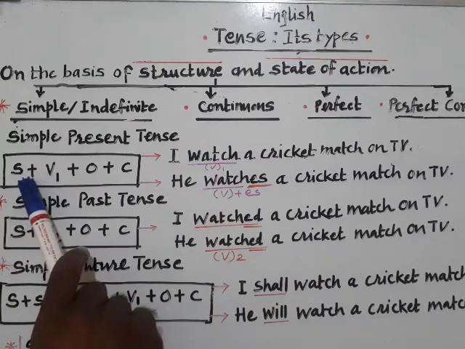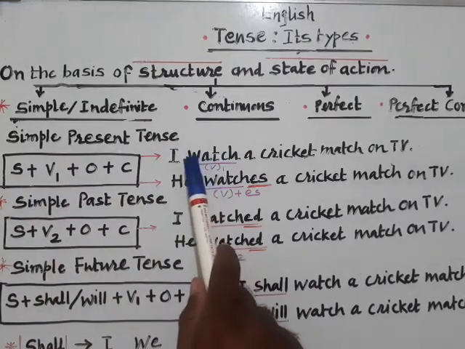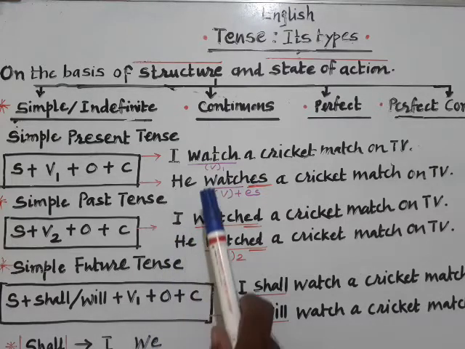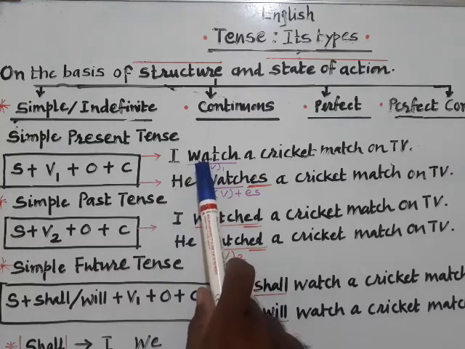Now based on this structure, let us take this example. I watch a cricket match on TV. Here the subject is I and the action verb is watch, which is in the basic or original form or present form.